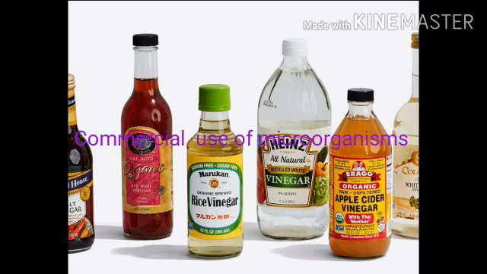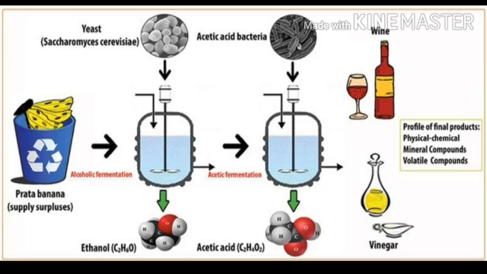Next, let us see the commercial use of microorganisms. Microorganisms are used for the large-scale production of alcohol, wine, and acetic acid, that is vinegar. You might have heard about yeast. Yeast is used for commercial production of alcohol and wine. When yeast is added to sugar, it changes into alcohol with the liberation of carbon dioxide. For this purpose, yeast is grown on natural sugars present in grains like barley, wheat, rice, crushed fruit juices, etc.